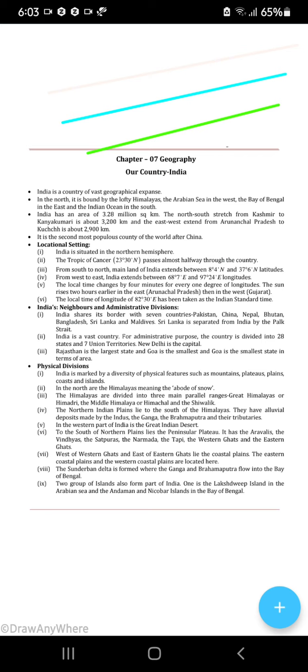The Sundarban Delta is formed by Ganga and Brahmaputra flowing into the Bay of Bengal. So when Ganga and Brahmaputra merge and flow into the Bay of Bengal where they drain, we find a delta with mangrove trees and all over there. Okay, so you know there is Sundarban Delta. Two groups of islands are part of India. One is the Lakshadweep Island. You will locate it in the west in the Arabian Sea. Otherwise, Andaman and Nicobar Island in the Bay of Bengal. Done.